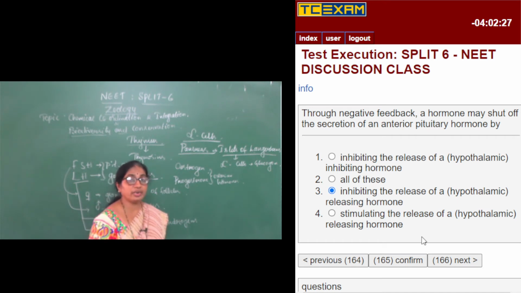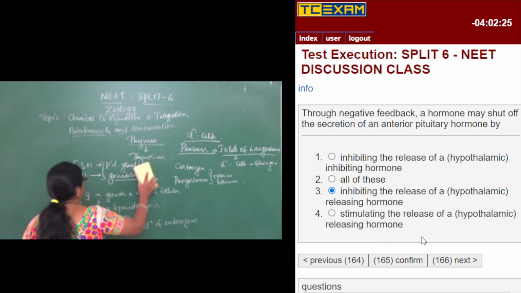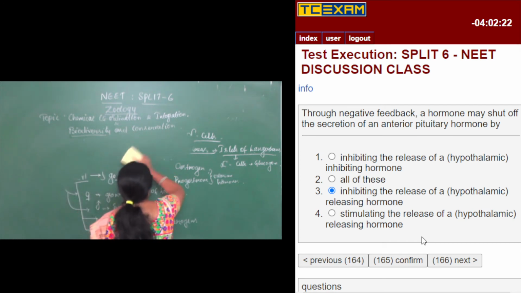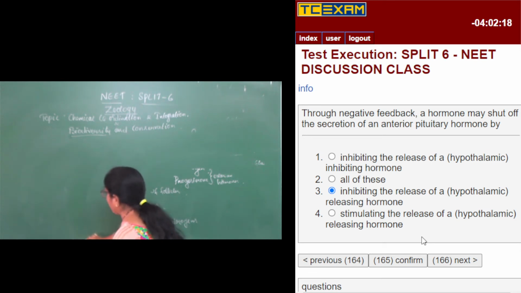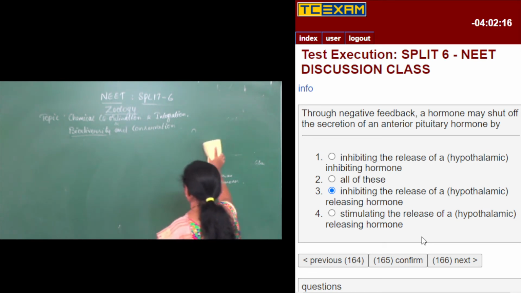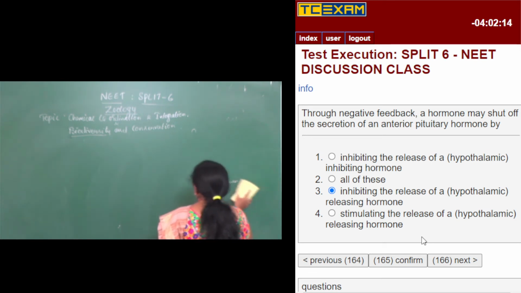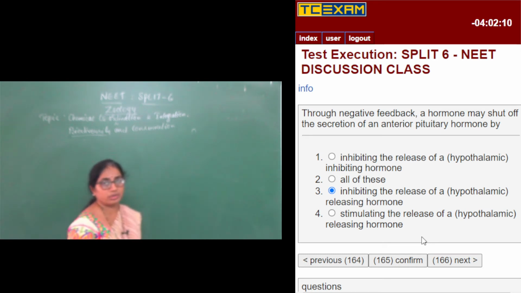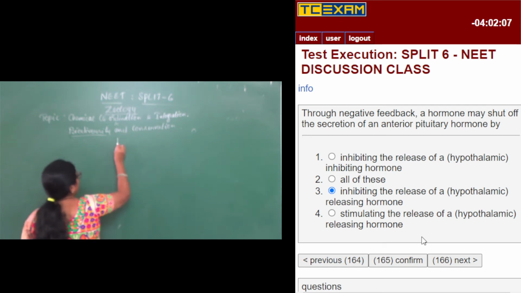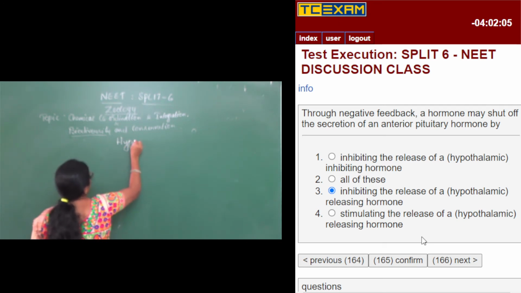See, the pituitary gland is called the master gland, and it controls the various other endocrine glands in our body, like the thyroid, adrenal, and gonads. All of them are under the control of the pituitary gland and hence it is called the master gland.